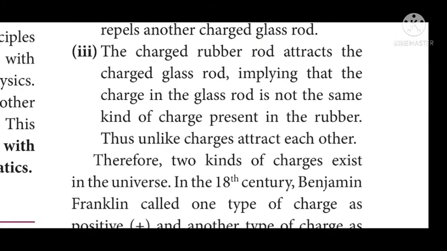The third property is different: the charged rubber rod attracts the charged glass rod. So charged rubber is a different material from glass. When these two different materials come near each other, what happens? The charge in the glass rod is not the same kind of charge present in the rubber rod. So the inference is that unlike charges attract each other. Like charges repel each other, unlike charges attract each other.